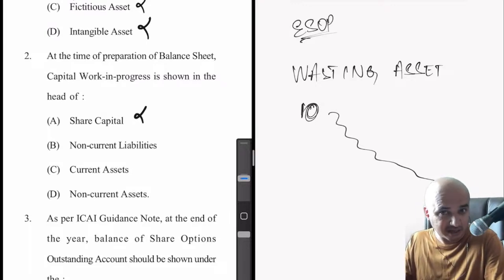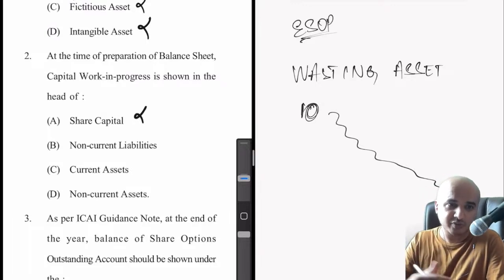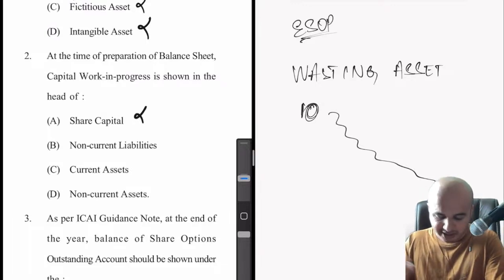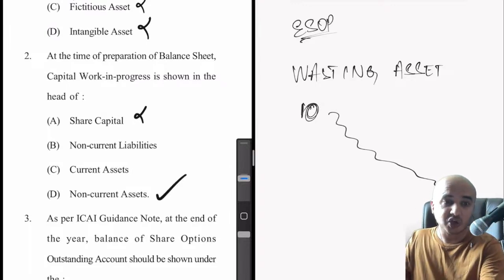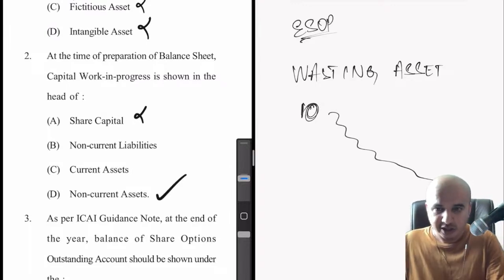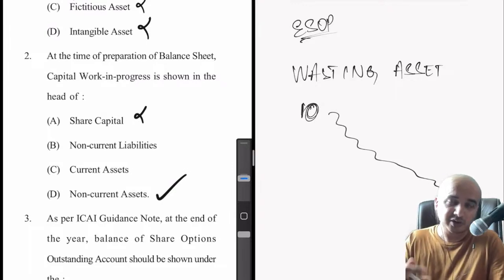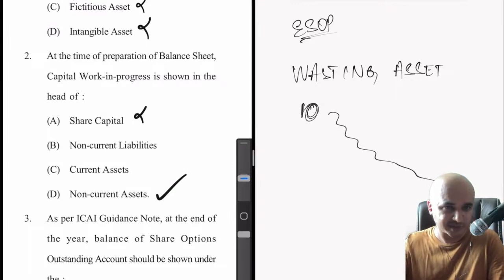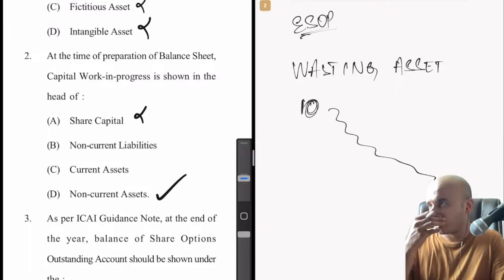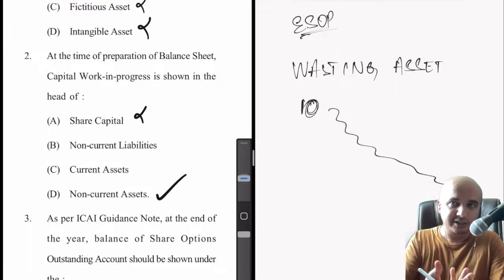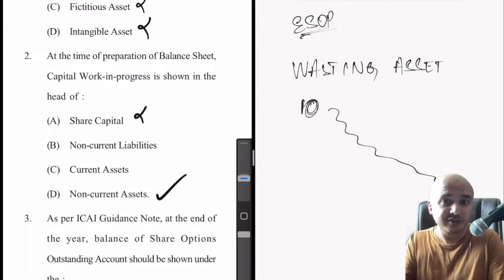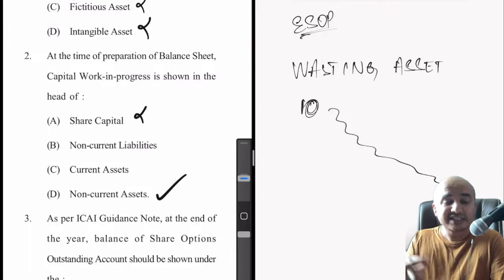But once it is completed, it will obviously be in the nature of a fixed asset, or in other words, a non-current asset. So non-current liability is not possible because we are building something, we are constructing something, maybe we are coming out with a new technology for which we are doing the research right now, but that research is not yet complete.